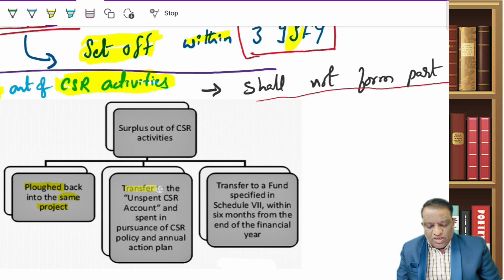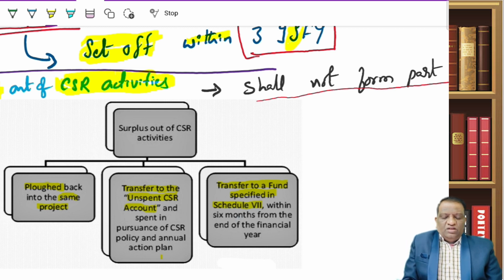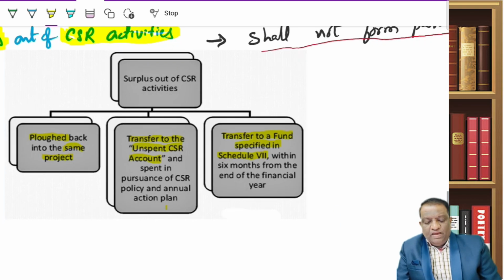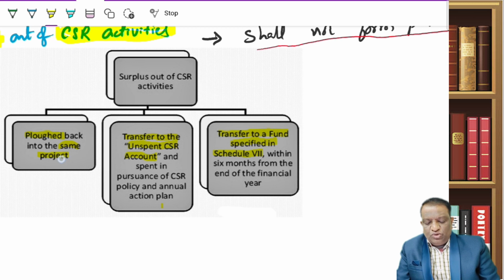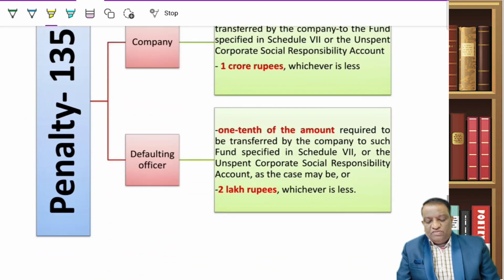Second, transfer it to the unspent CSR account and utilize it accordingly, whatever the time limits they have given. Otherwise, you transfer it to a fund specified under Schedule 7. You can do any one of it depending on the situation of the company. But it should not be used as a business profit. Either you push back to the same project, or transfer to unspent CSR, or transfer to the fund specified under Schedule 7.